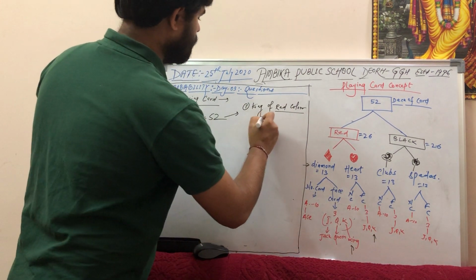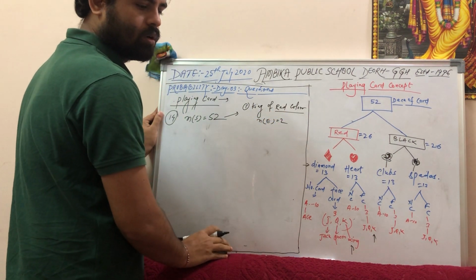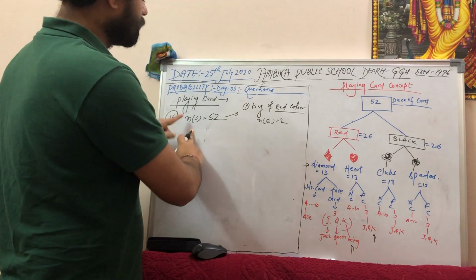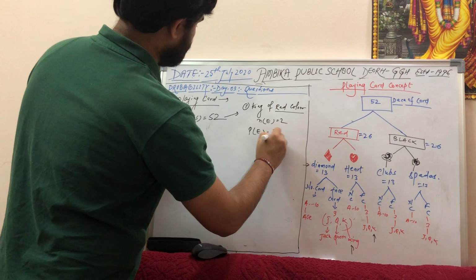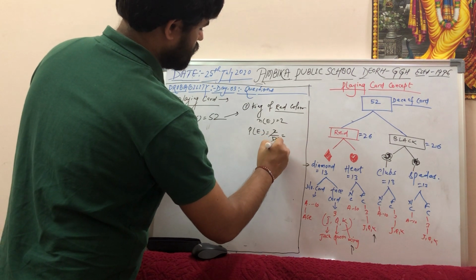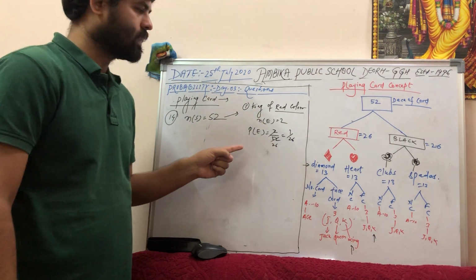So total number of events equals what? 2, right? Total number of events equals 2. Total number of samples is 52. Probability of the event equals 2 by 52, which is 1 by 26. So easy to solve the question.